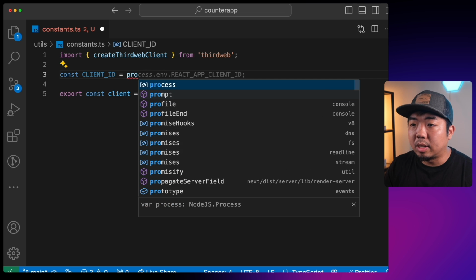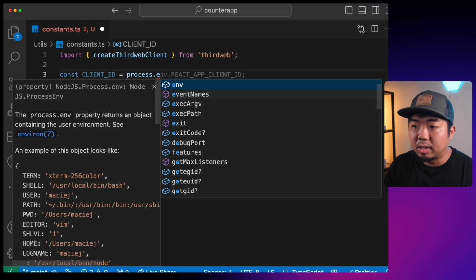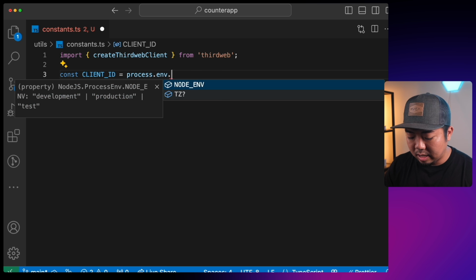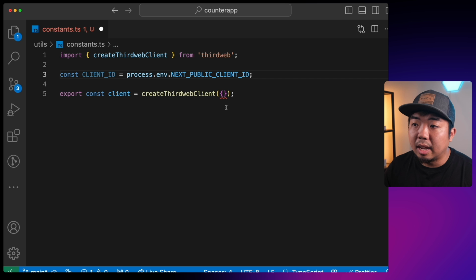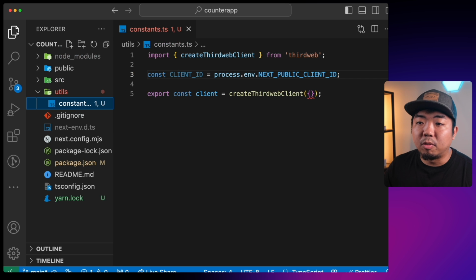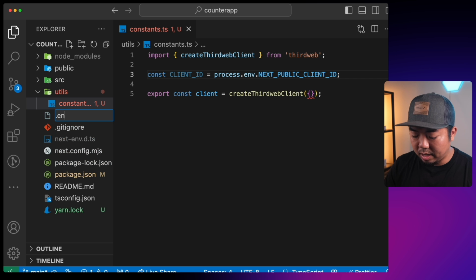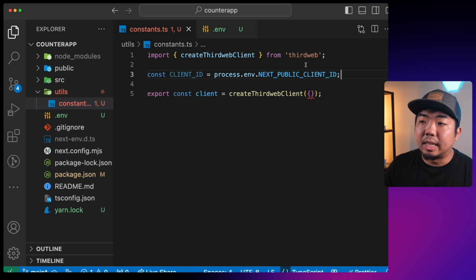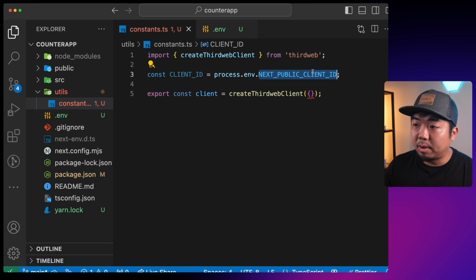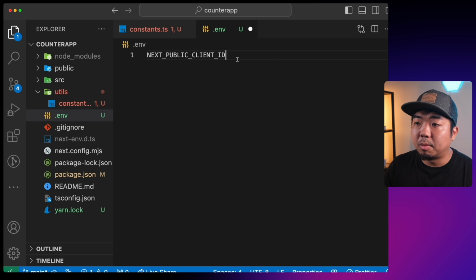Now I'm going to store this in a .env file, so we're going to say process.env.NEXT_PUBLIC_CLIENT_ID here, and I'm going to come over to my file directory. I'm going to create a new file, a new .env file. We'll then take that variable that we created, which is NEXT_PUBLIC_CLIENT_ID, and paste that in there.